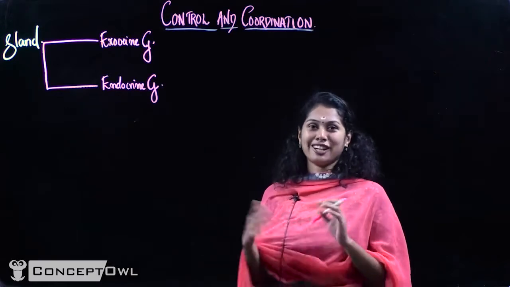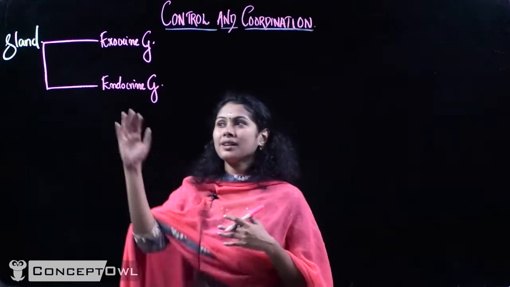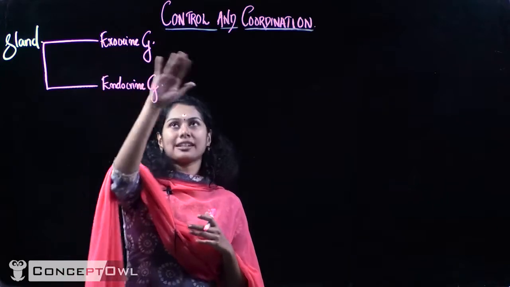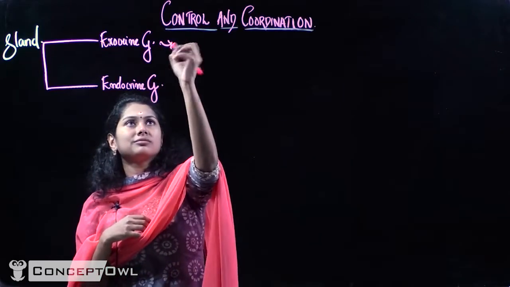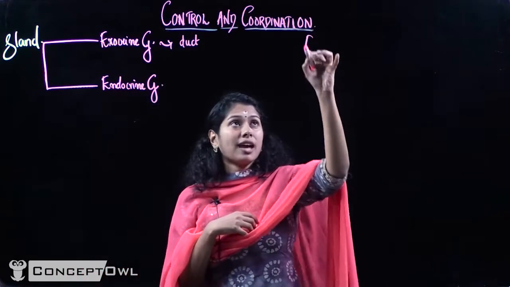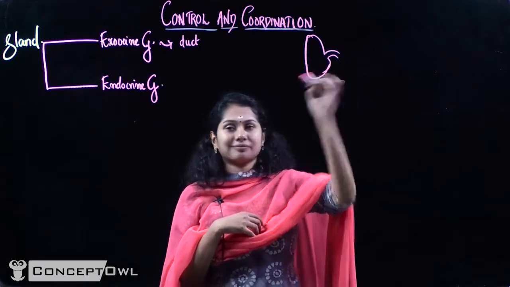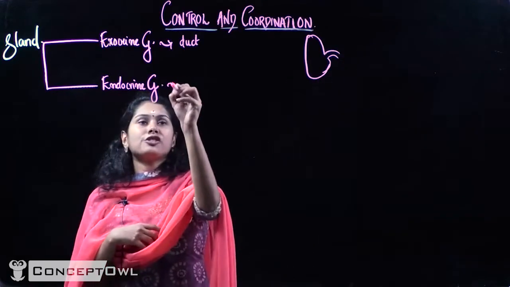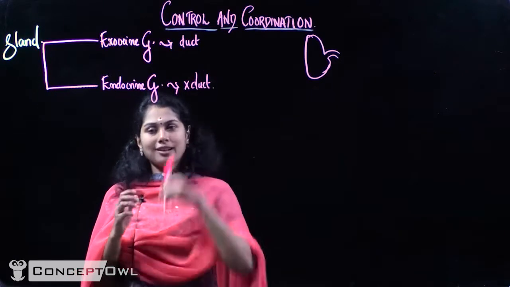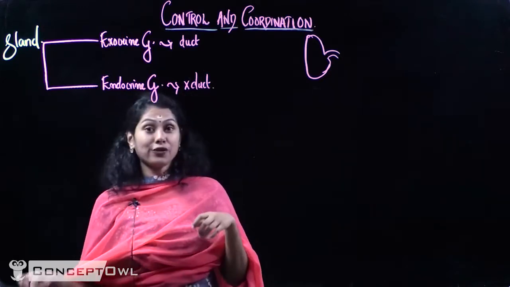I think you have written your answers. So let's check what the differences are. Exocrine glands are those glands that have a duct. Yes, they have a duct. So the glands which have a duct can be called exocrine glands. And the ones which do not have a duct are called endocrine glands. Right, that is one point.